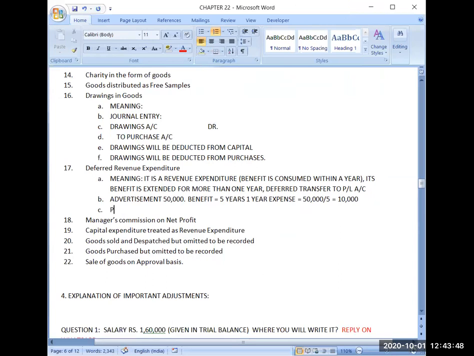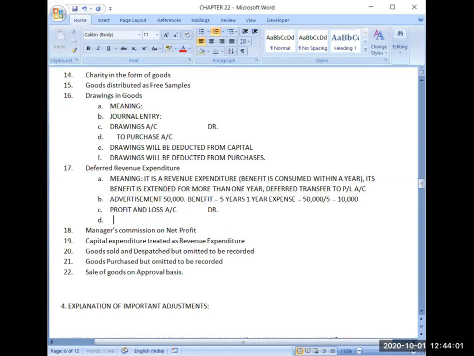First, the journal entry will be profit and loss account debit, to deferred revenue expenditure. This will be the journal entry. Now here we have taken the example of advertisement, so I will be writing advertisement here.